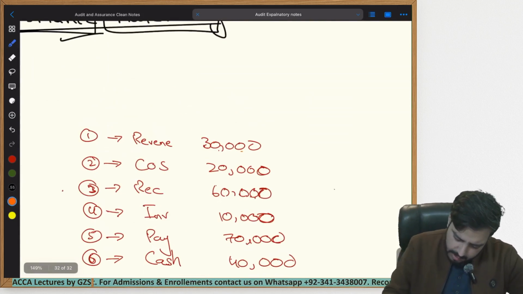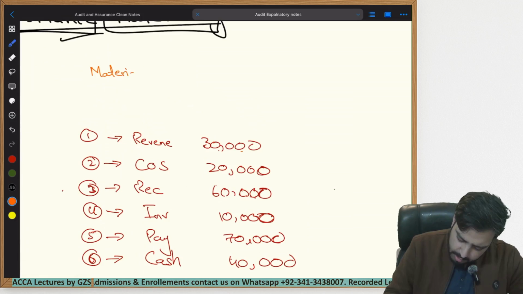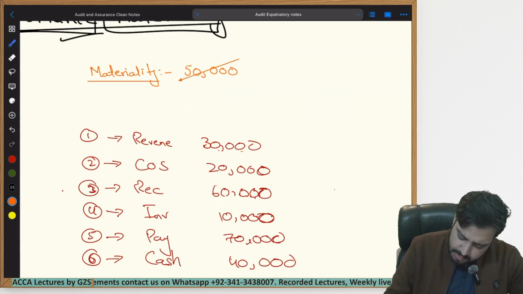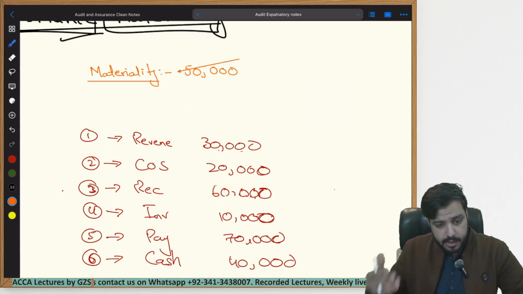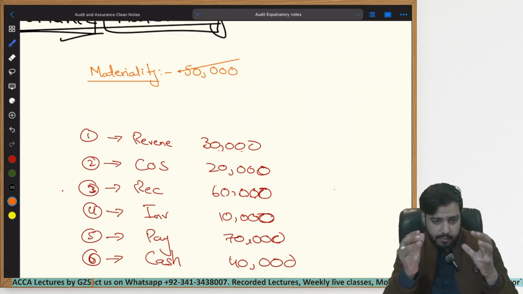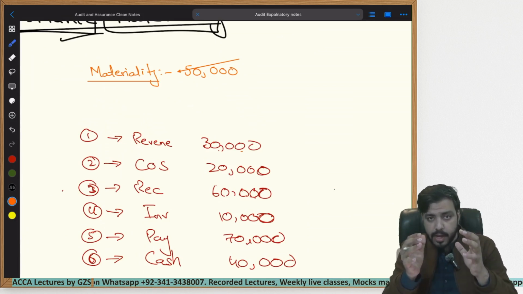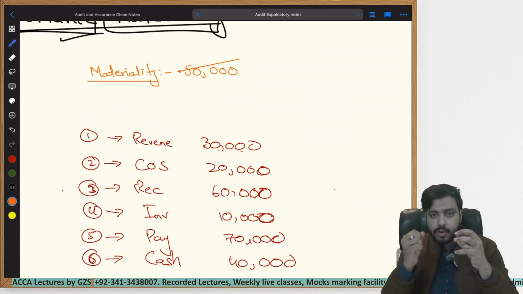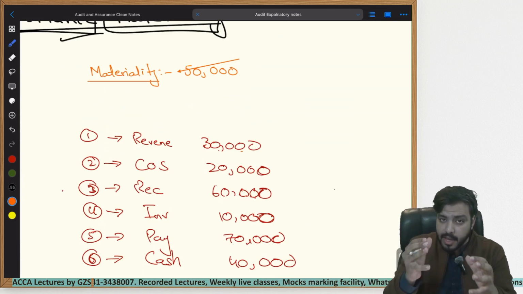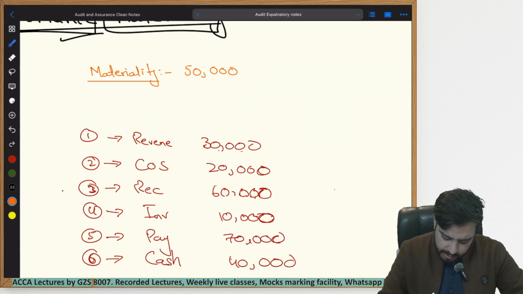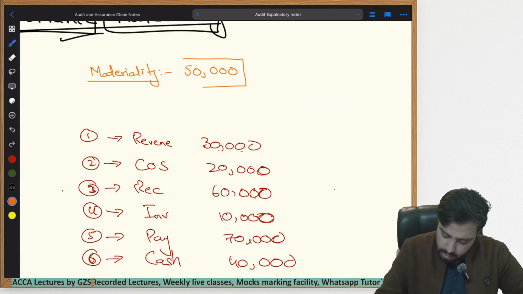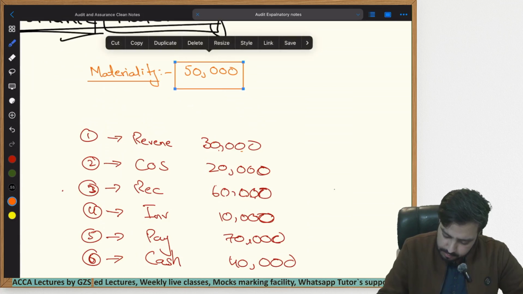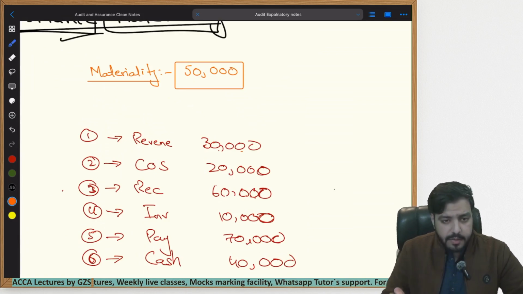So what did we determine the materiality to be for this specific question? Using the RAP model, we determined in the previous lecture that the materiality we are going to use is $50,000. So anything above $50,000 must be corrected by the management. And we also discussed that in the aggregate, we have to check everything: whether all the errors combined that haven't been corrected by the management are below materiality or not. Unless the aggregate amount is below materiality, we continue to tell the management that they have to correct it. You cannot ignore this. This was the materiality we used in the previous lecture.